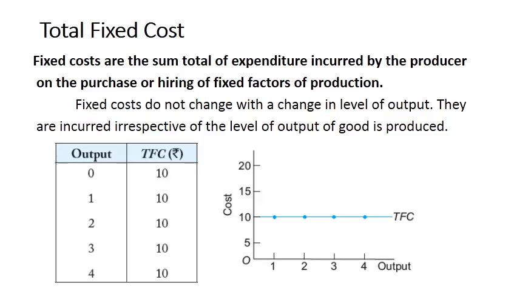When output is 2, it is 10. When output is 3, it is 10. When output is 4, it is 10. So fixed costs do not change with the change in level of output. They are incurred irrespective of the level of output of a commodity. So we can say the fixed costs are the expenditures incurred on fixed factors of production. And you can see the diagram as well. This blue line, parallel to the x-axis, shows total fixed cost remains constant. There is no change in total fixed cost with the change in output. So it is understood with the help of schedule and diagram.